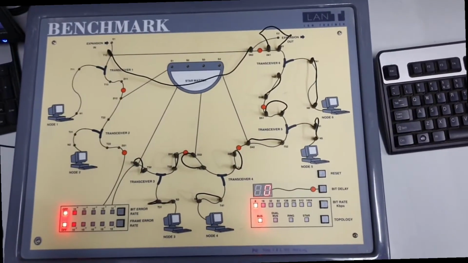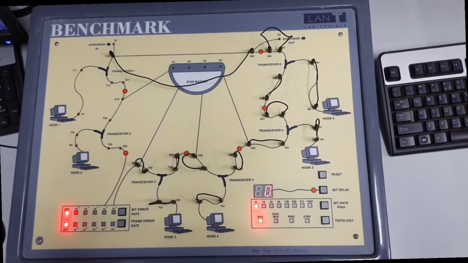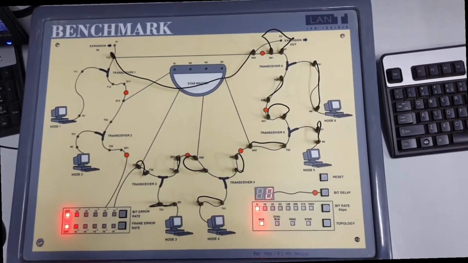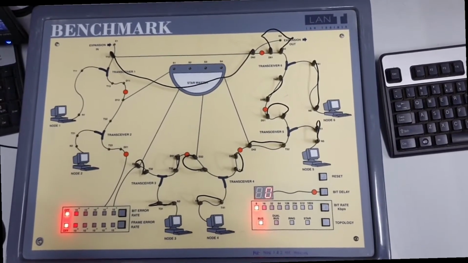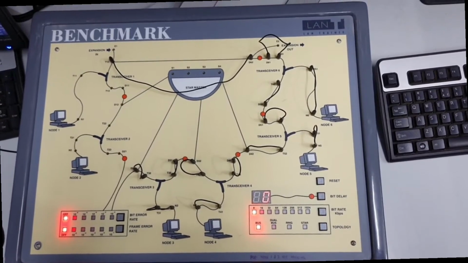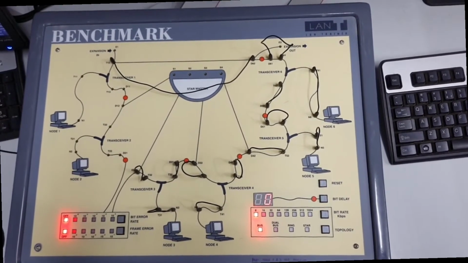In this lab, we are going to design a network with two senders and one receiver and show how collision is reduced when two users try to access the channel to send data to the same receiver.